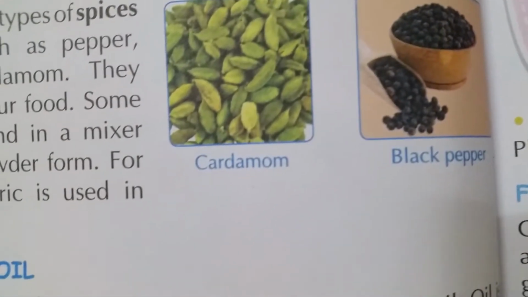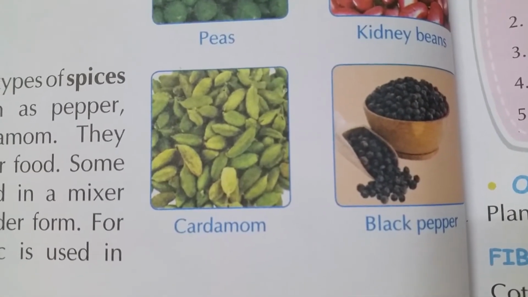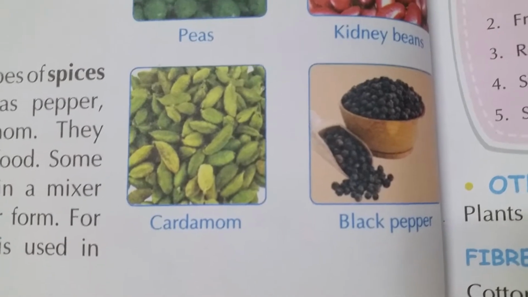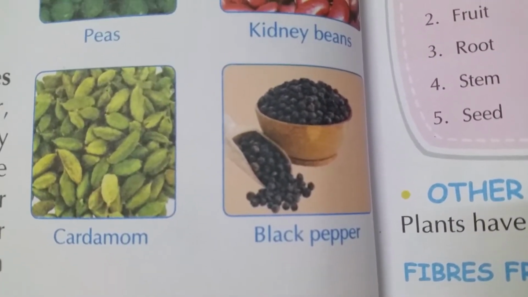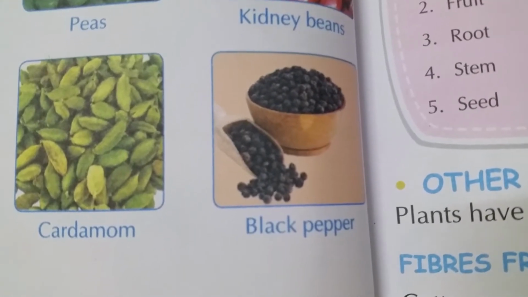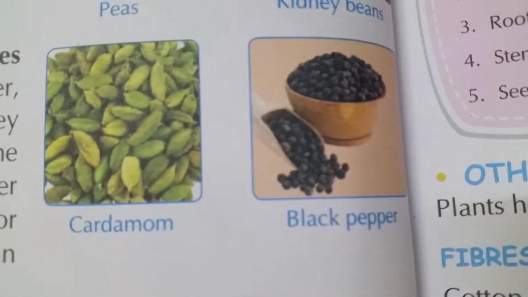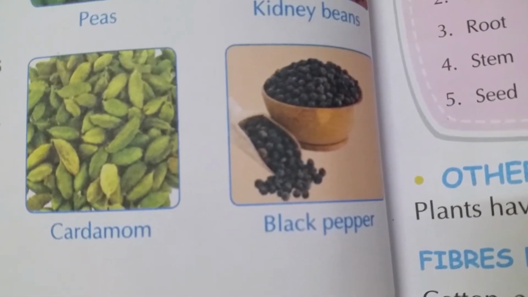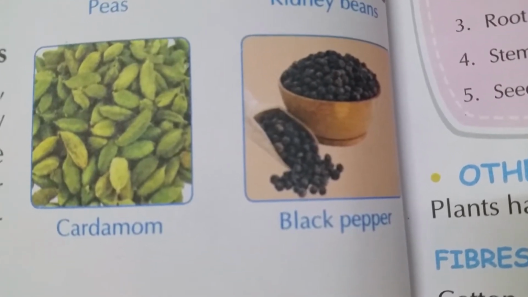Next, see spices, cardamom and black pepper. We also get many types of spices from plants such as pepper, clove, cardamom. These are called spices. Some spices are ground into powder form, amma. For example, turmeric, pasupu, turmeric powder comes from the turmeric. Turmeric is used in powder form, no children.